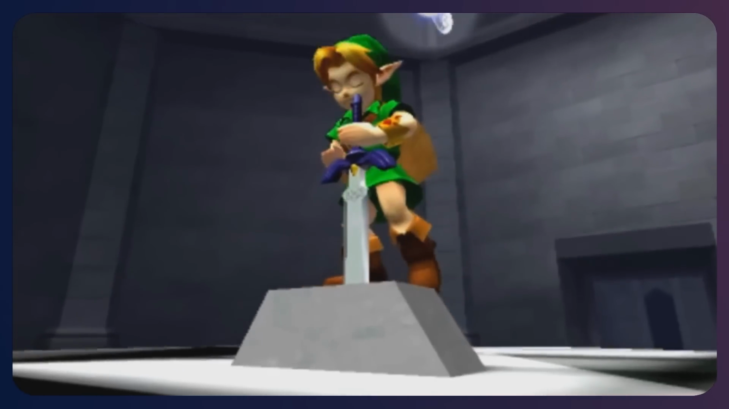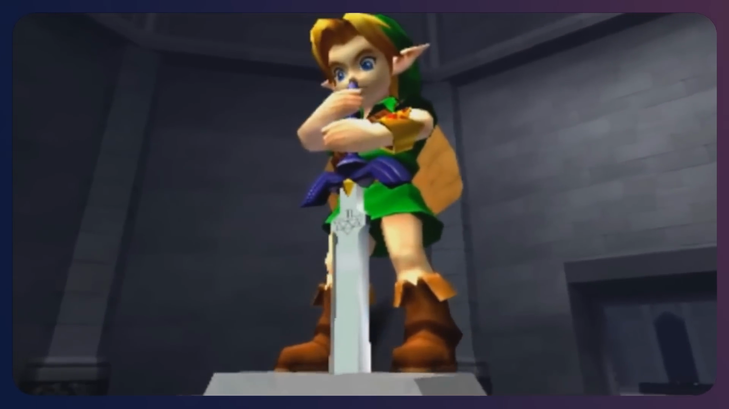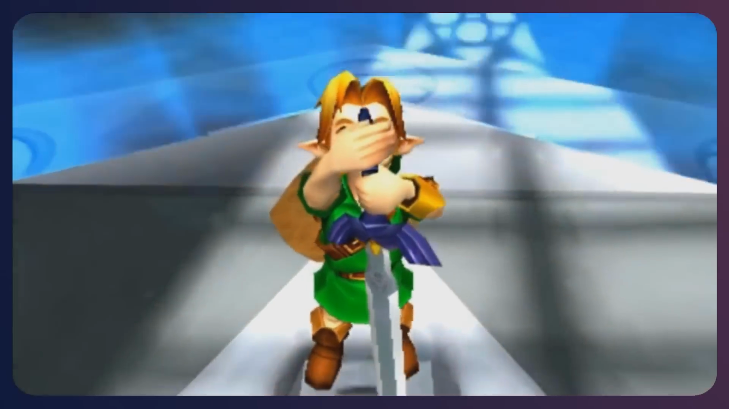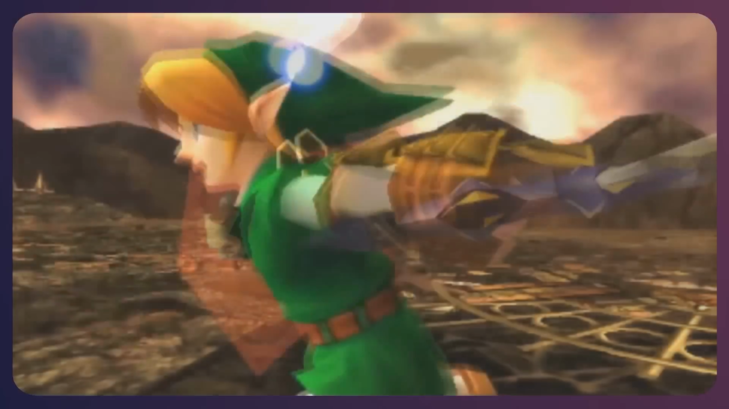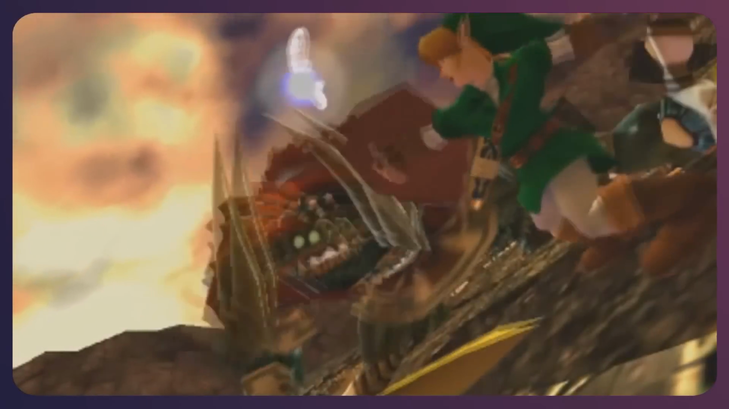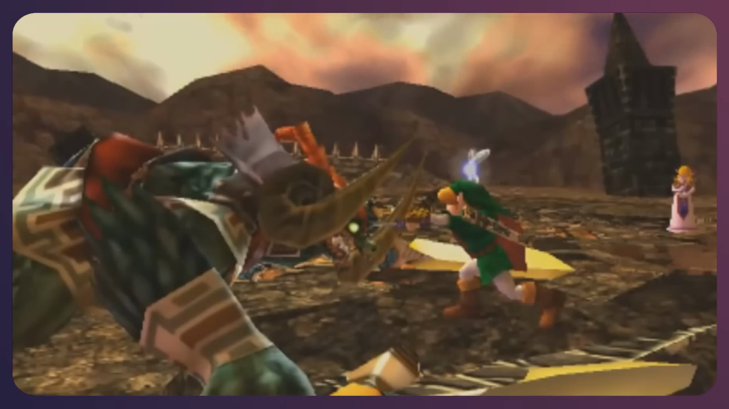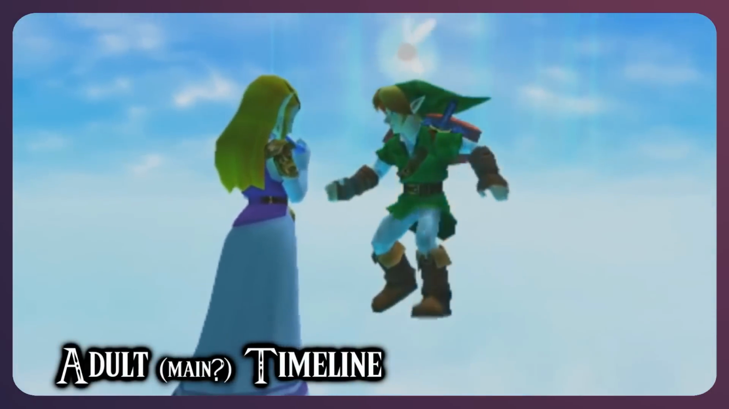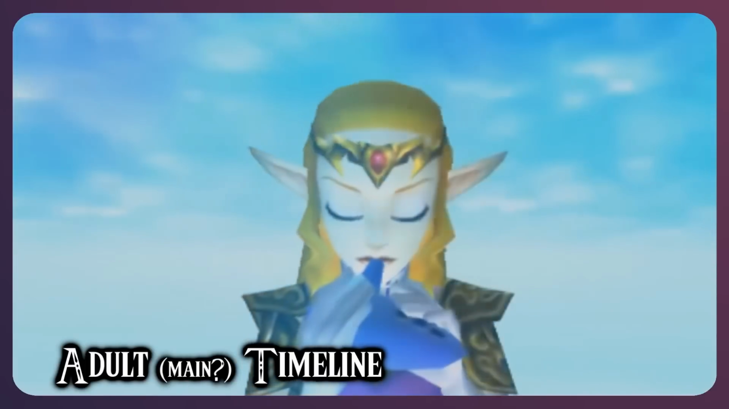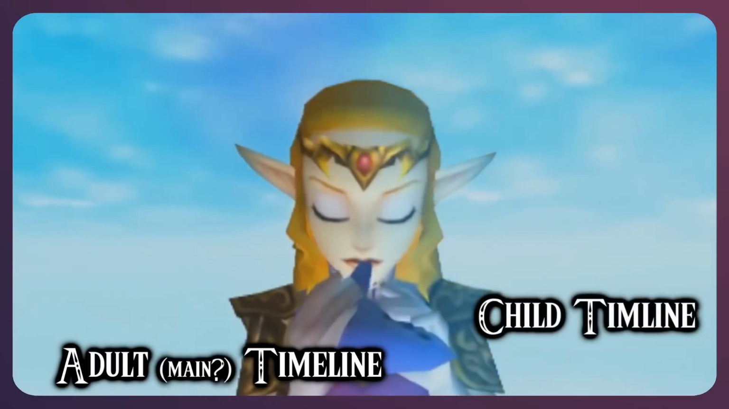When Link pulls the Master Sword from its pedestal and is sealed for 7 years, he unintentionally lets Ganondorf enter the Sacred Realm and steal the Triforce of Power. Ganondorf then goes on to conquer Hyrule, but Link, who had awakened after 7 years as the Hero of Time, defeats him. Subsequently, Ganondorf is sealed in the Sacred Realm by the 7 Sages. As his tasks are done, Link is sent back in time by Princess Zelda to relive his lost years, and a child timeline is formed.